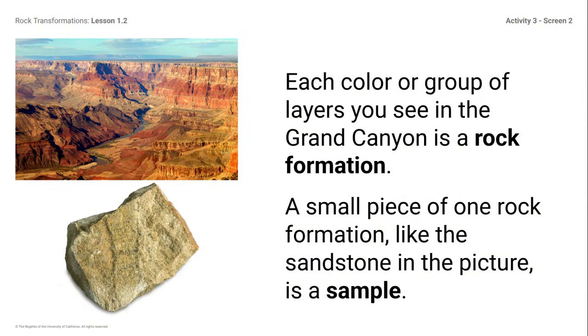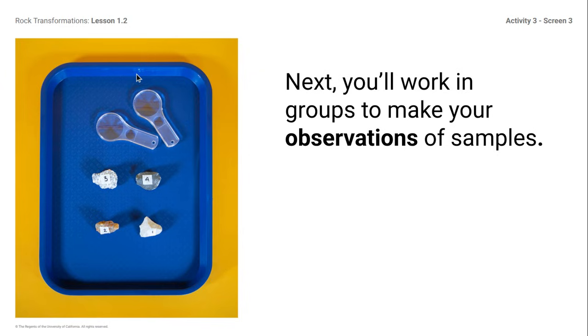Another rock formation that you guys probably know of, and some of you may have been there, is the Grand Canyon. This is a rock formation, and the Grand Canyon is specifically famous for having layers of rock. So, as you'll see in this picture, we have a top layer of rock that's a different color than our middle layer and our bottom pinkish layer. All of these layers of rock are their own rock formations because they have different minerals. And if we took a piece of rock from anywhere in the Grand Canyon, it would be a sample of where that rock formation was.